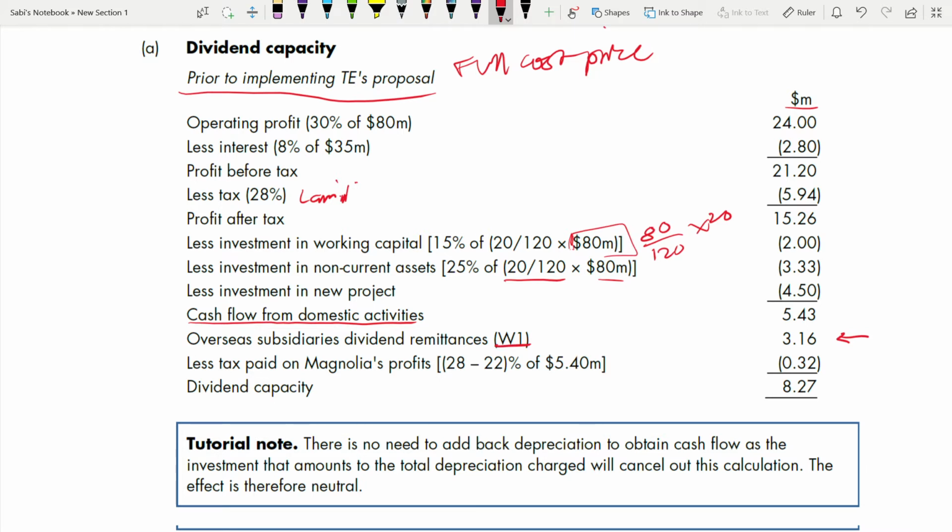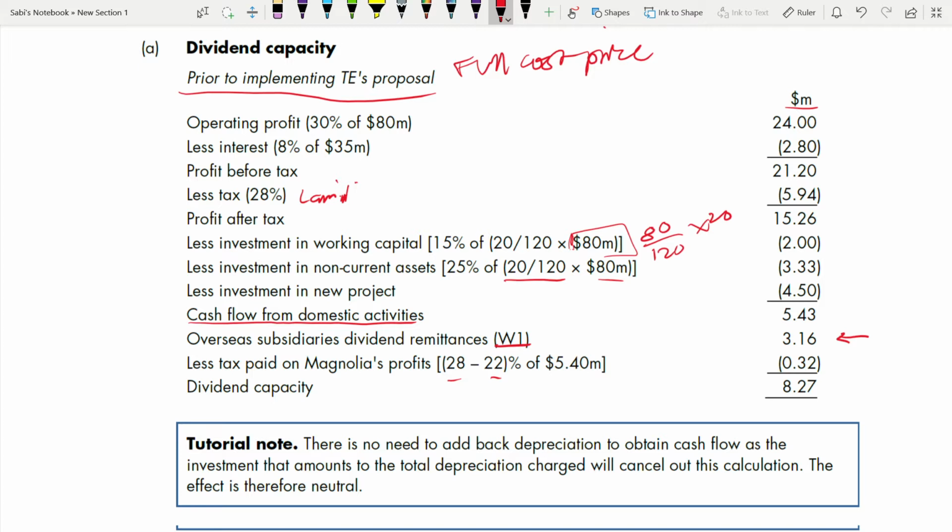All this working you are not going to show in the main table; you are going to show this answer as a separate working. Now, because of this profit in Magnolia, we have been told that if a subsidiary company makes a profit, the parent company has to pay tax on that as well. So less tax paid on Magnolia's profit. How much tax is Magnolia paying? 22%, but Lamprey is paying 28%. So the additional tax has to be paid, because in Magnolia less tax is being paid.